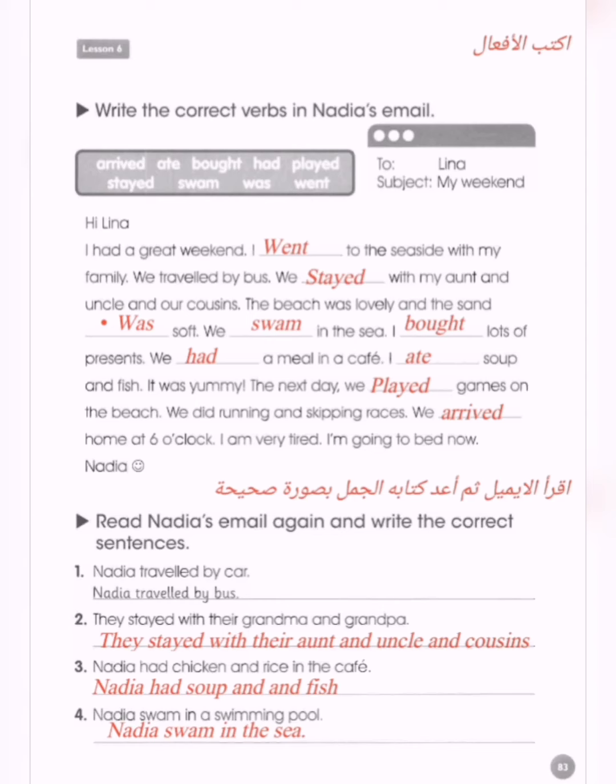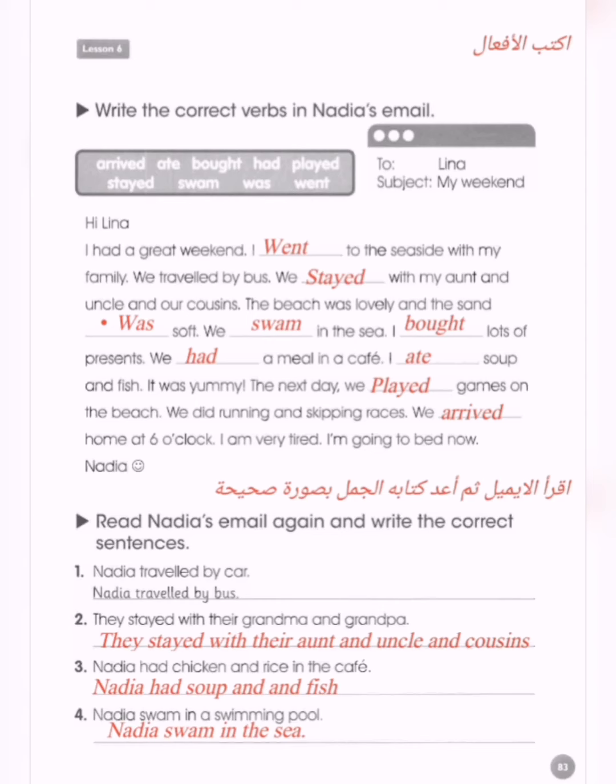Here we have a story or email. It is about past simple tense, عن الماضي البسيط. So please pay attention with regular verbs and irregular verbs, الأفعال القياسية والأفعال الغير قياسية. And as we have learned in previous lessons, regular verbs end with ed, but irregular verbs change all the form. الفعل القياسي الذي ينتهي ed، أما الغير قياسي هو الذي يتحول شكل الفعل كاملا.